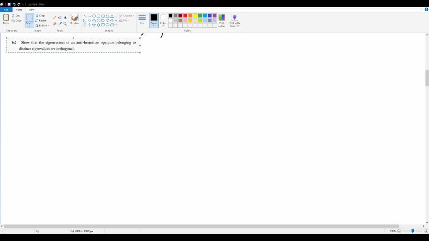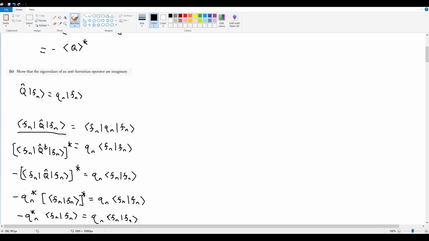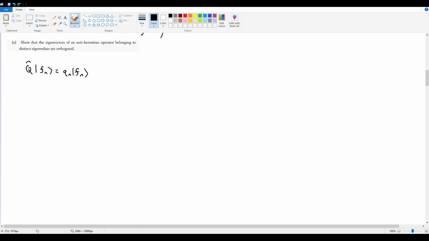Okay, now let's do part C. We want to show that the eigenvectors for the anti-Hermitian are orthogonal, and we are given this additional constraint that we can assume that the eigenvalues are distinct. Okay, we're going to do the same proof again. We're going to start off with the eigenvalue equation. So Q hat on Fn is equal to little q on that same Fn state, right? And before, in part B, I introduced the inner product with itself. But here, if I'm proving orthogonality, maybe I want to introduce a different eigenstate.